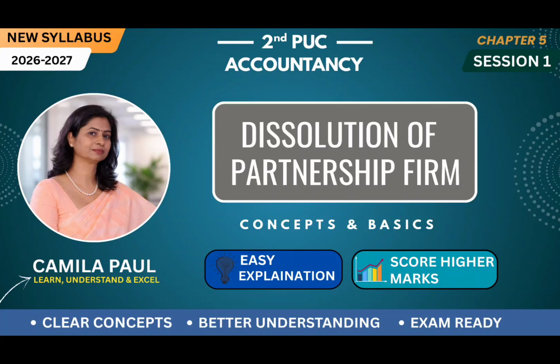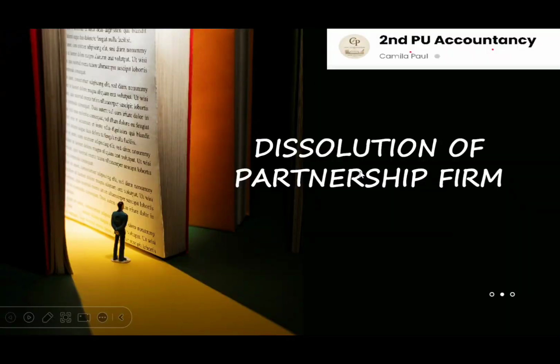So today we are going to see another chapter under Second PU Accountancy, that is Dissolution of Partnership Firm. In this topic, we are going to see the basic concepts of dissolving a partnership firm. Now, first let's see what is the mark allotment for this topic.